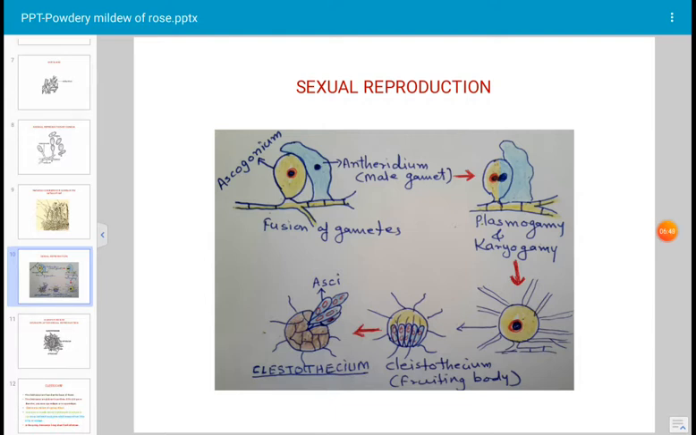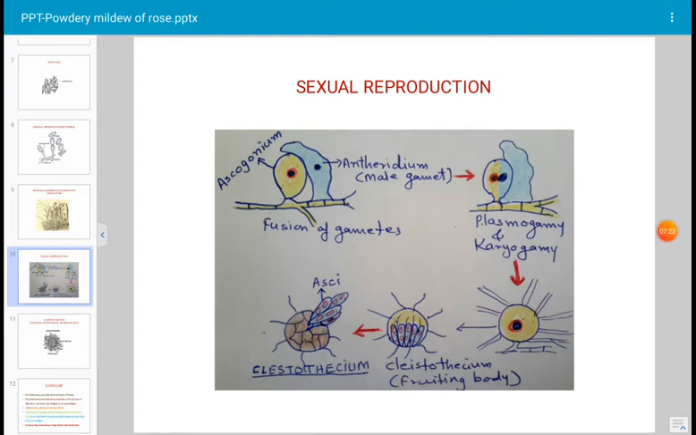And now in further stages, each diploid nucleus gets surrounded by a small amount of cytoplasm, and such a club-shaped structure is developed inside the cleistothecium, inside this zygote. A series of club-shaped bodies are developed. Each club-shaped structure in the fruiting body is known as an ascus. Ascus contains a diploid nucleus.